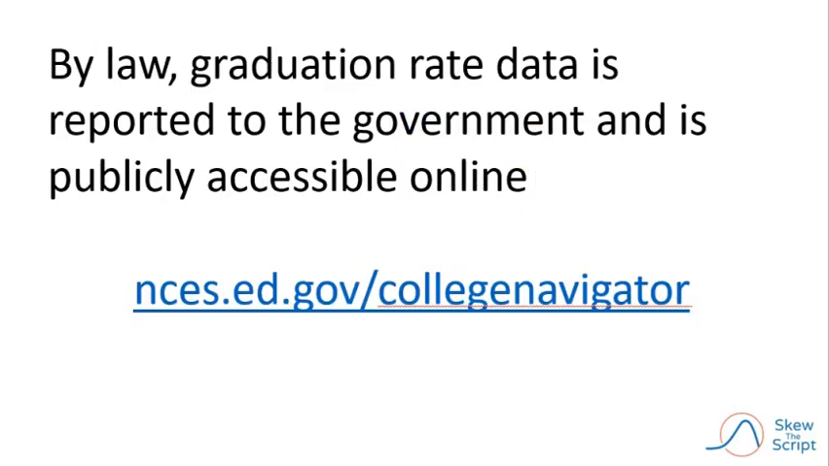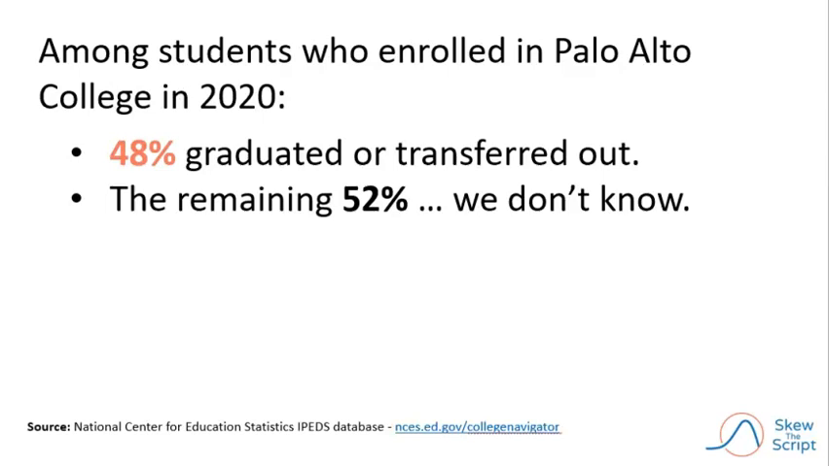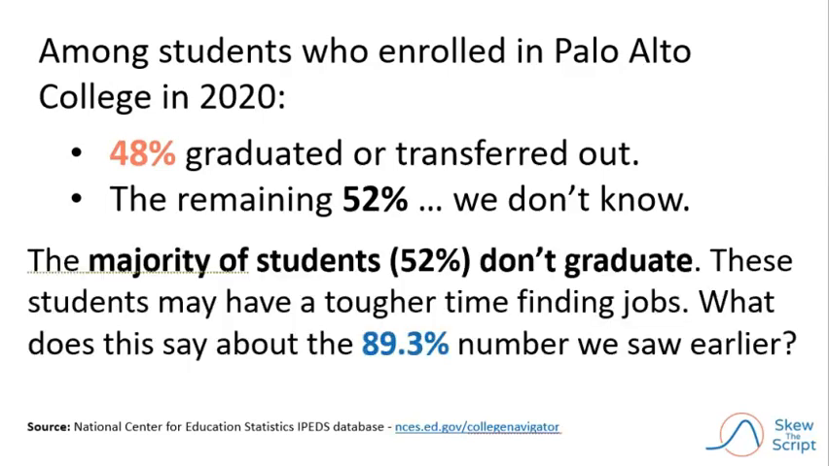Well, by law, graduation rate data is reported to the government and is publicly accessible online. And if you look it up, it turns out that among students who enrolled in Palo Alto College in 2020, only 48% either graduated or transferred out. So, although many of these students had good outcomes, among the other 52% who didn't graduate, we don't really know what happened to them. So ultimately, the majority of the students who enrolled in the first place, 52%, did not graduate. These students may have had a tougher time finding jobs.